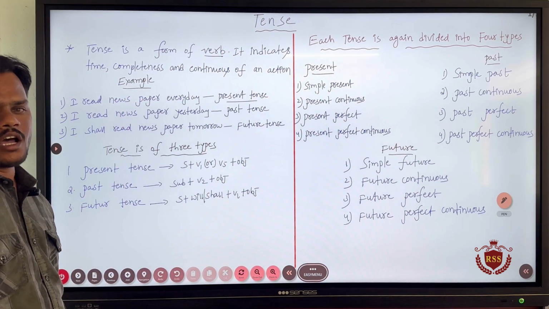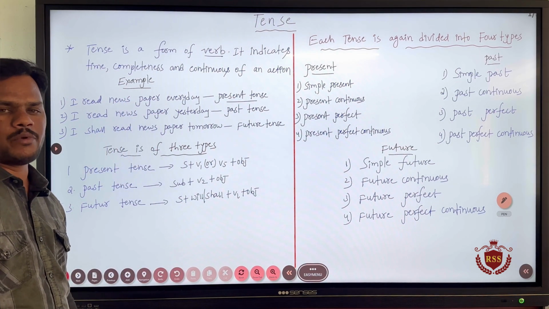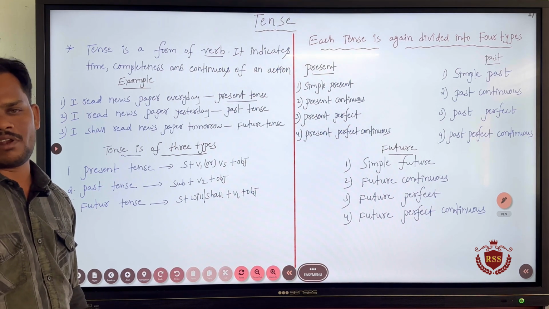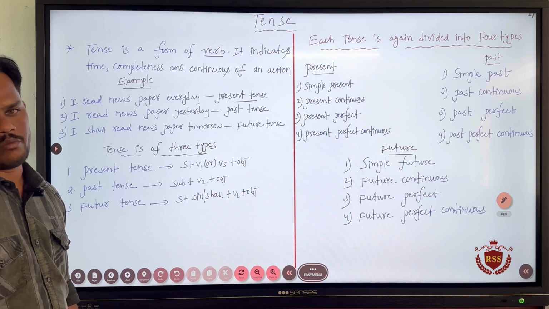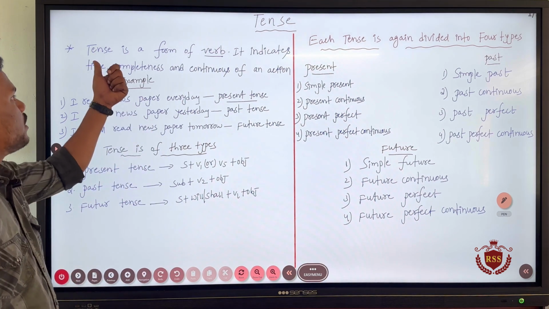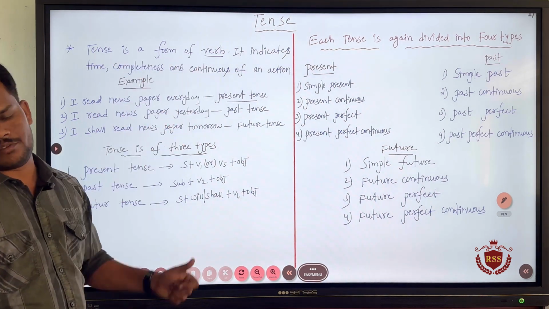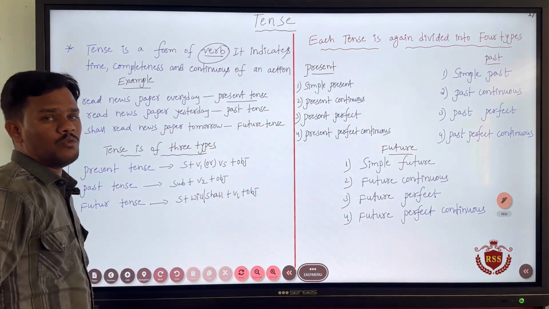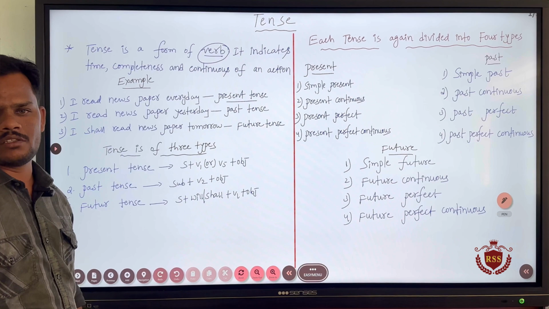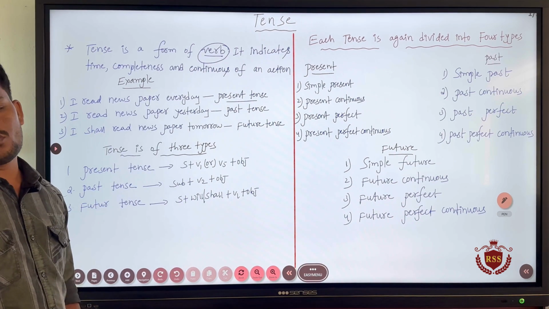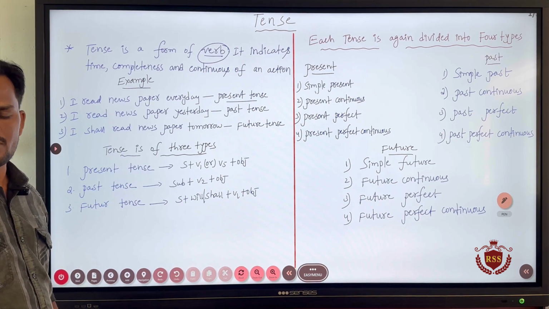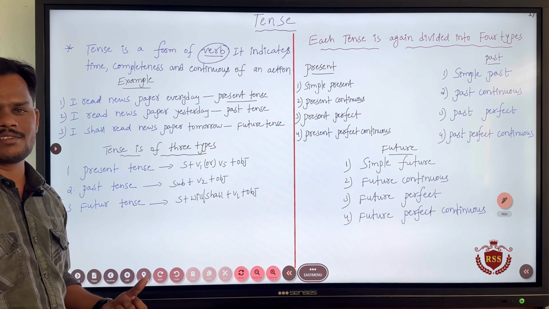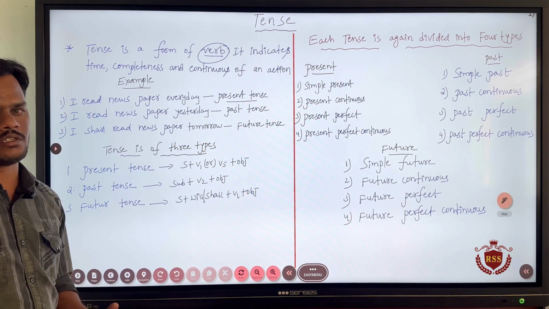I already told you in the offline classes that if anybody wants to decide the tense of a sentence, first we will have to look at the verb in the sentence. That is why tense is a form of verb. Tense is a form of verb. Why I am saying tense is a form of verb: if you want to know the tense of a sentence, first we will have to look at the verb.